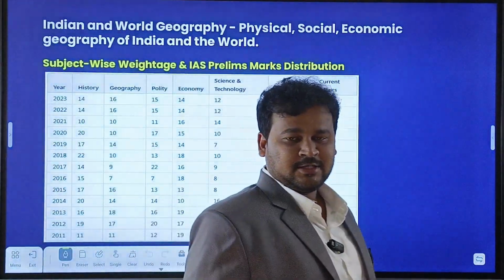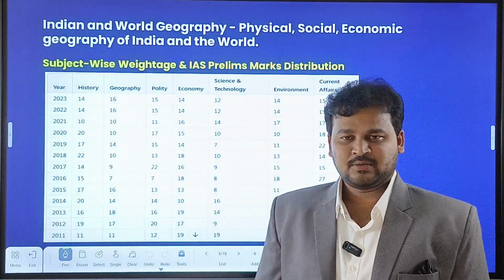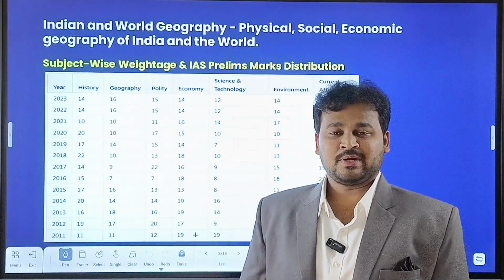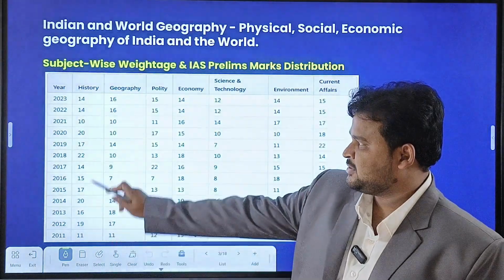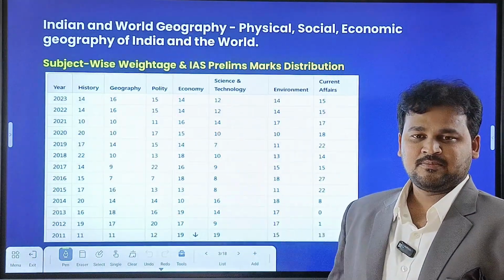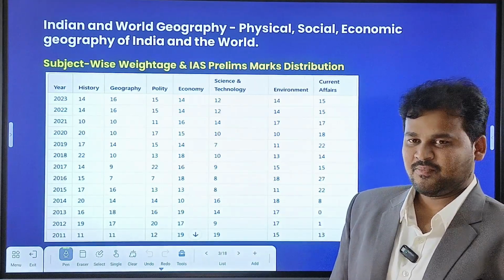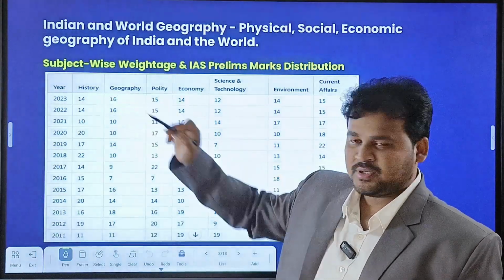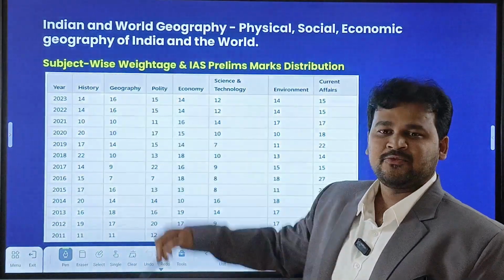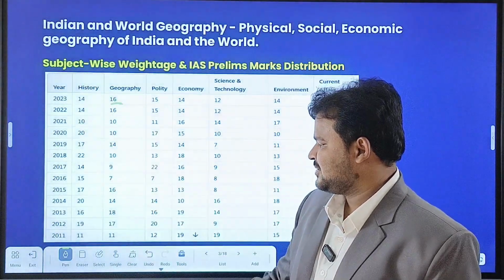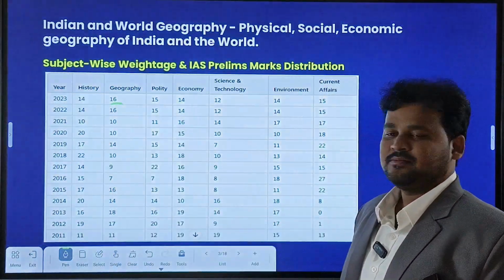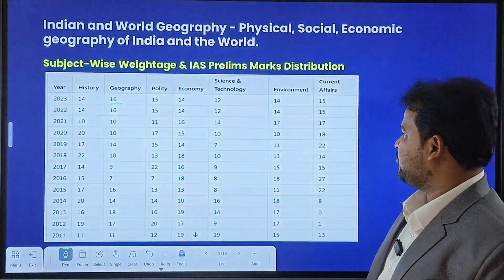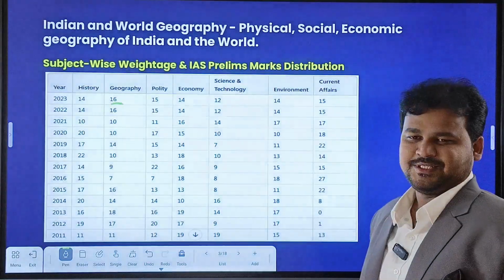If you understand the trend of geography, meaning the subject-wise weightage of the UPSC prelims examination from 2011 to 2023, this is the weightage for each subject. In the year 2023, 14 questions came from history, 16 questions came from geography, which is our beautiful subject. Then polity 15, economy 14, science and technology 12, environment 14, and current affairs 15 questions.